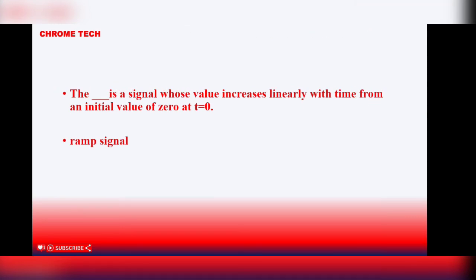Next question. A dash is a signal whose value increases linearly with time from an initial value of 0 at t equal to 0. Ramp signal is a signal whose value increases linearly with time from an initial value of 0 at t equal to 0.